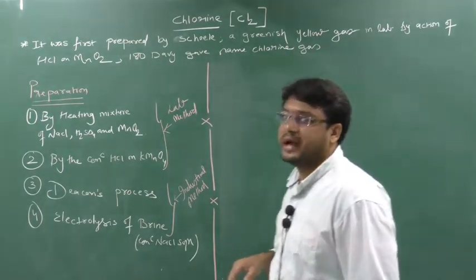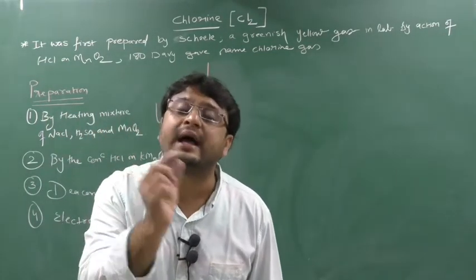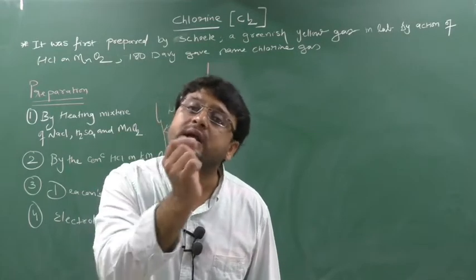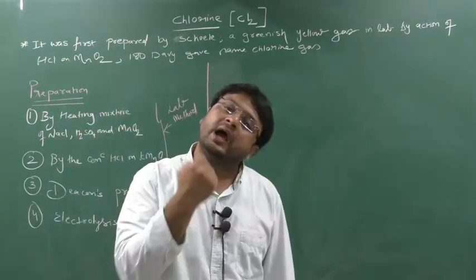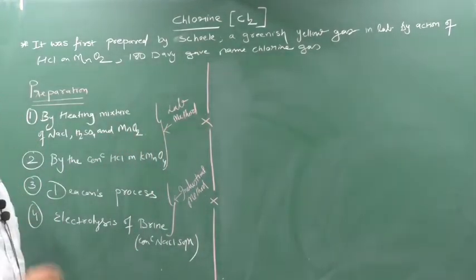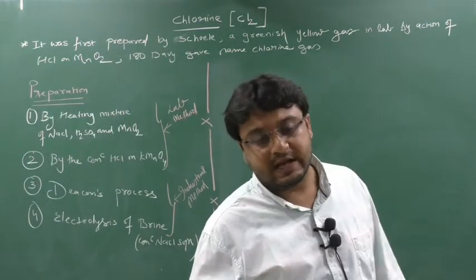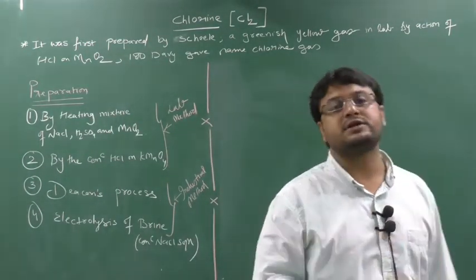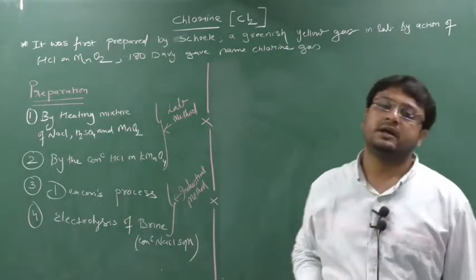Chlorine gas is a yellowish green colored gas, and this yellowish green color in Greek is known as chlor. So in this way the name came. Scheele was the scientist who discovered the gas, but after certain years Davy was the scientist who gave the name to that gas. Clear this part?